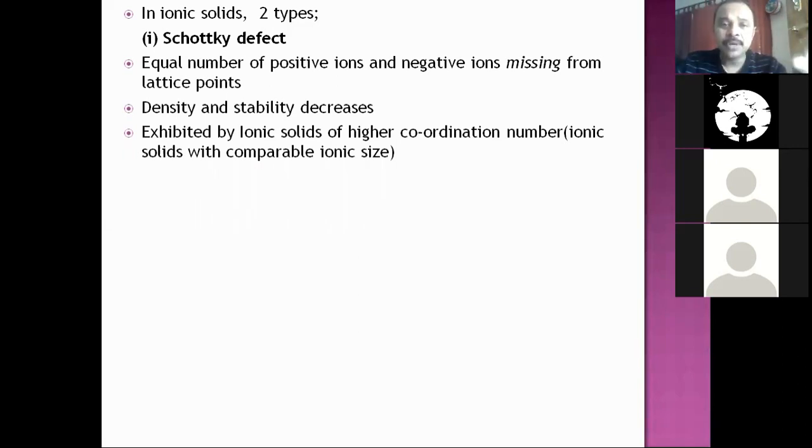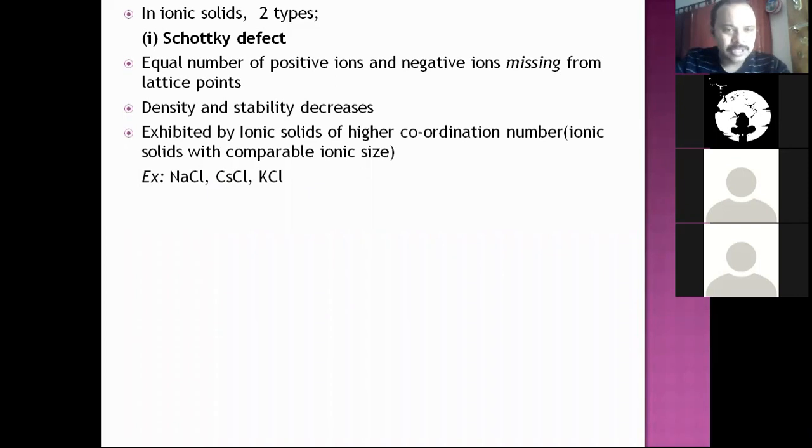Sometimes they'll ask in competitive exams, which among the following would exhibit Schottky defect or Frenkel defect, something like that. So you can see there ions of comparable size. One hint, but can't be relied on completely. But higher coordination number is one thing. So generally, when higher coordination number is there, every ion will be surrounded with many ions nearby. So there are chances that some particles may be missing out. So those are the 2 conditions under which Schottky defect can be found.